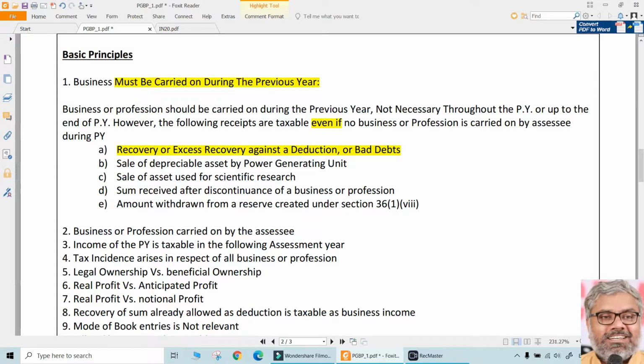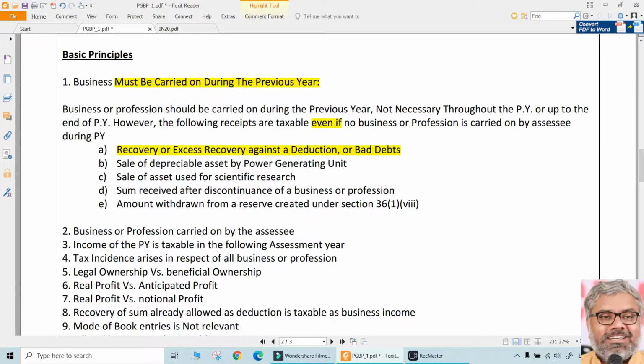But at the time of recovery, the business is gone. The SSC has already closed the business. But somehow, one of the customers realized his mistake and religiously came and gave the money that he was supposed to give to the SSC, during a previous year wherein the SSC doesn't have any business also. What should we do? Still that will be taxable because the same amount was allowed as deduction earlier.